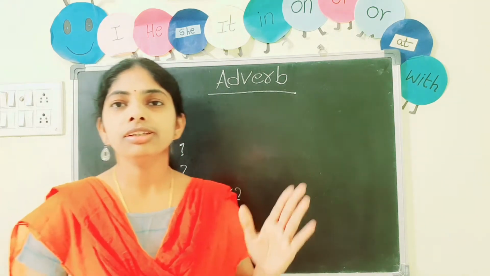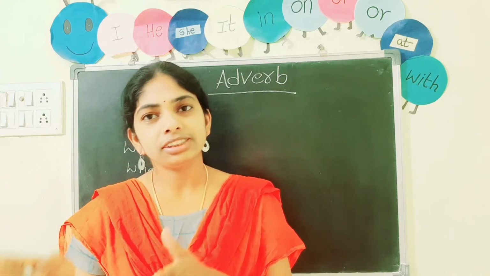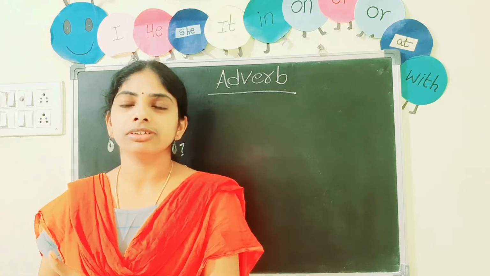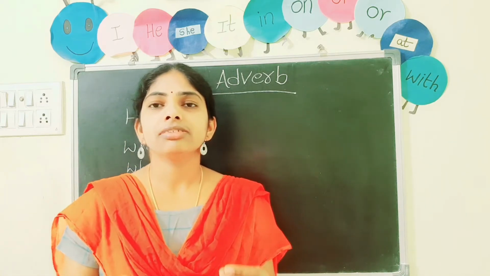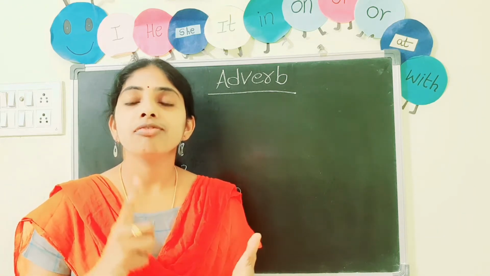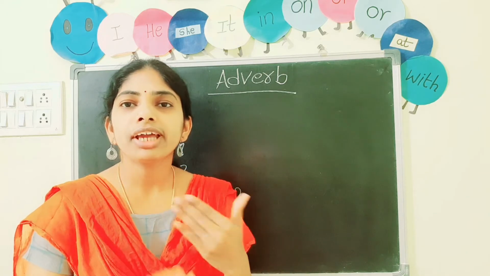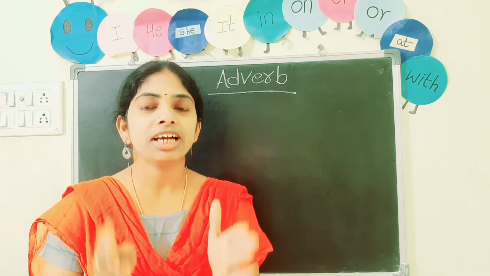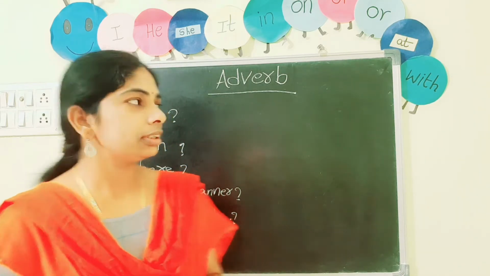So what is an adverb? It is a word used to change or modify the verb, sometimes adjective and sometimes clause. Okay, this is adverb, and it provides the description of how, when, where, in what manner and to what extent something is done or happens. Okay, let's see the examples.